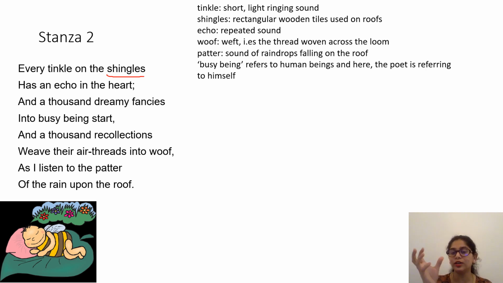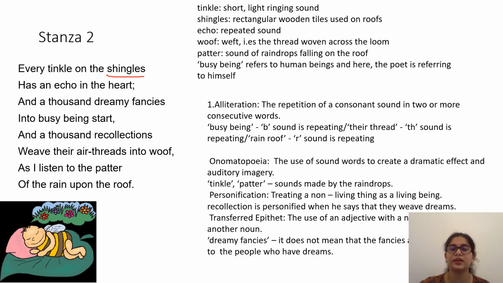Woof is basically that roll, the woolen thread roll, like that. So just like that, they are weaving the airy thread. And what are these airy threads simply symbolizing? The thousand dreams, which is the future, busy being start is the present, and the past memories. So as he listens to the patter sound of the rain, he thinks about his past, present, future, everything. Okay, that's about the second stanza.